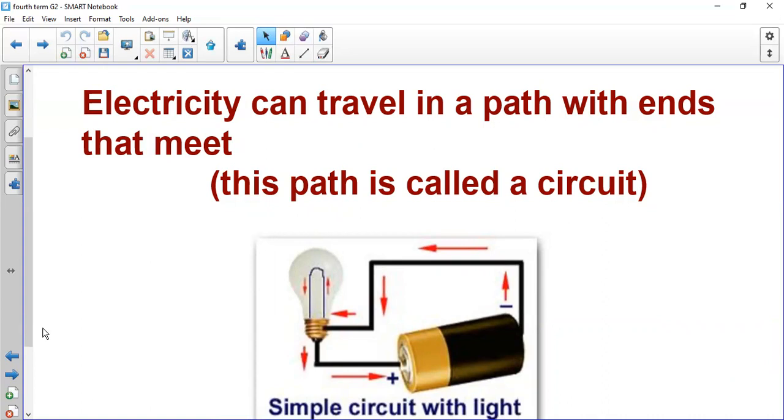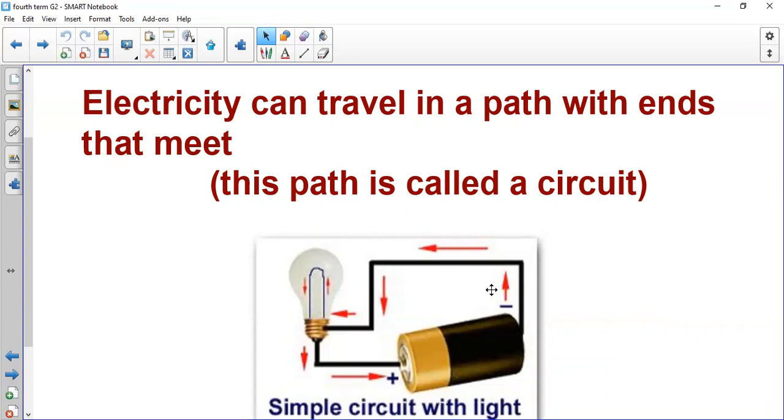What are the parts of the circuit? The parts of this circuit are a battery, wire, and bulb. If you look at the battery, you know that the battery has two sides. One of them is plus and the other one is minus. If you connect the wire from the negative side and the positive side to the end of the bulb, it will be on.